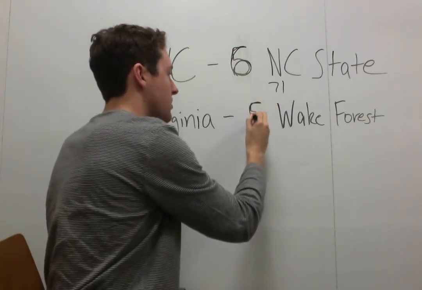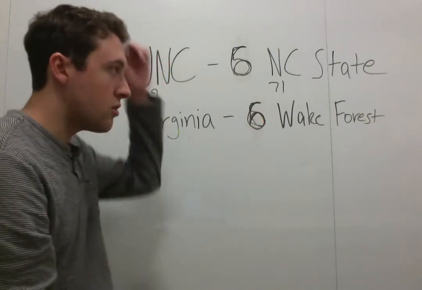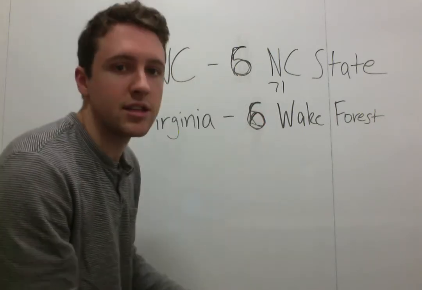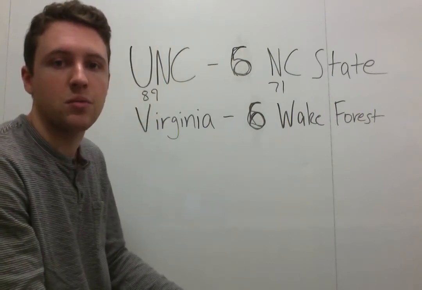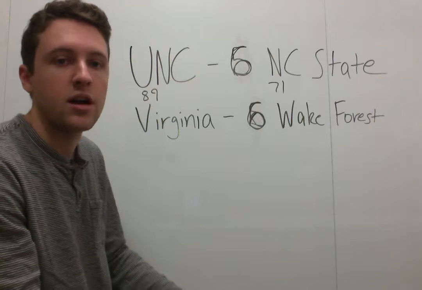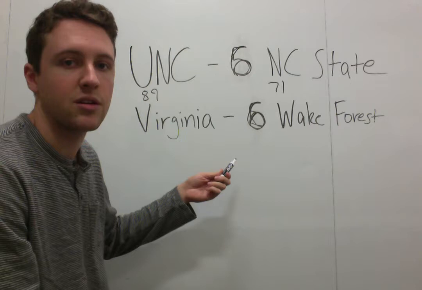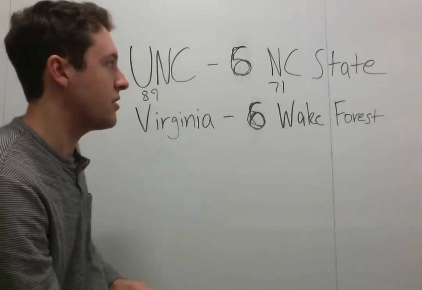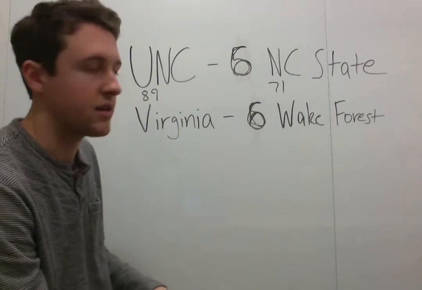Now all we need them to do is be able to come back, even if they fall behind early. So if Wake Forest or NC State surprisingly jumps out to an early lead, you're probably not going to cover the 15-point spread regardless of which team you took, but you're really just worried about covering the 6-point spread, so all they need to do is win by 7 or more. Let's say that at halftime, NC State and Wake Forest are both winning by 10 in their respective games.